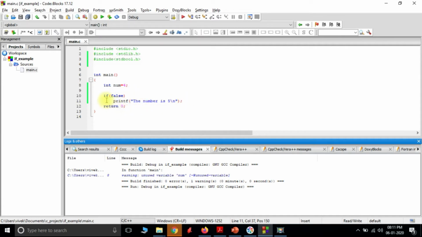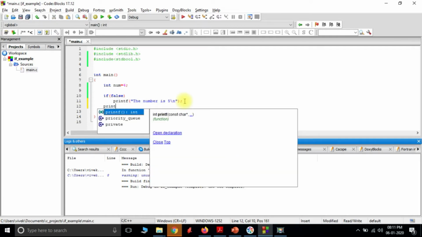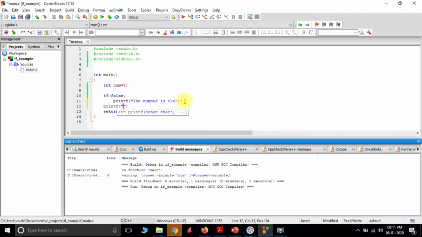One more thing is, for an if statement, the immediate block is considered. That means if I write an if here, the immediate block is here, nothing but the printf statement, and only this is considered. If I write one more printf statement, or for that matter any other statement, but since we are using only printf to understand the flow, I write a printf statement.